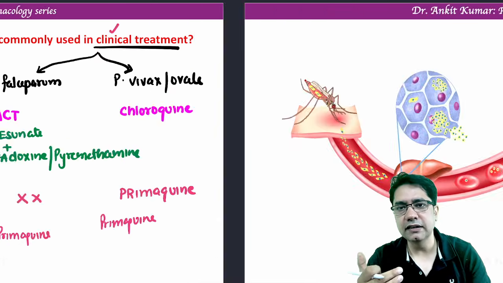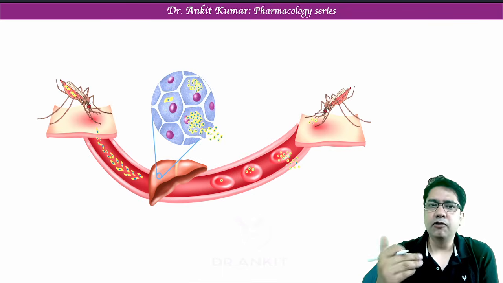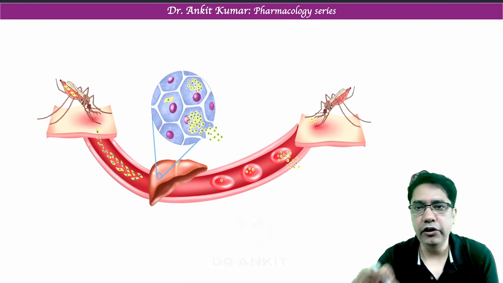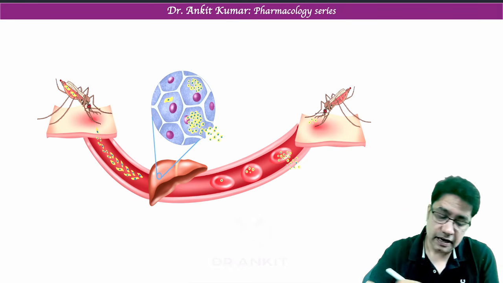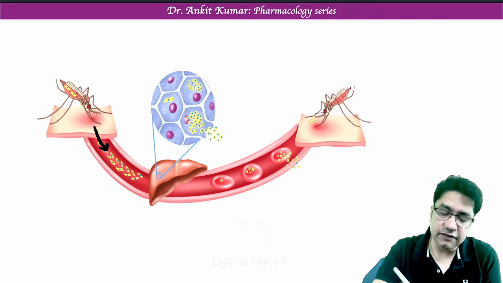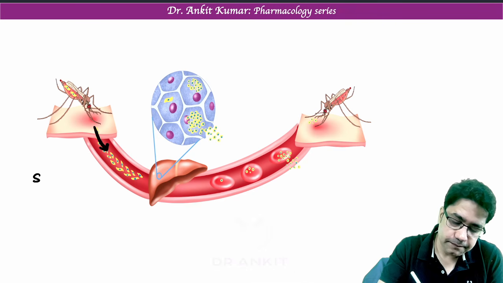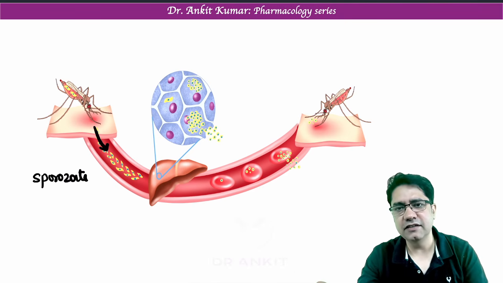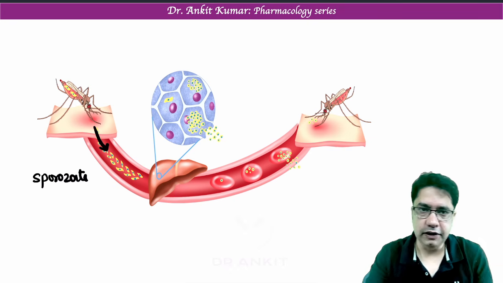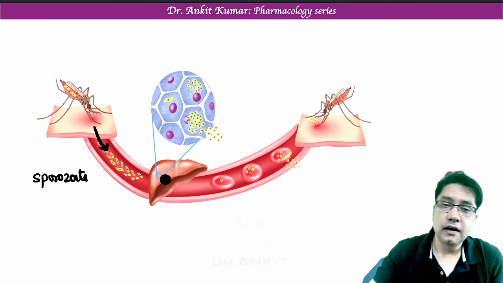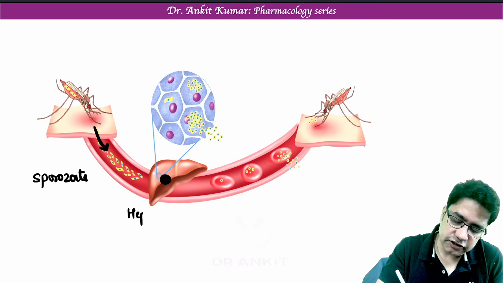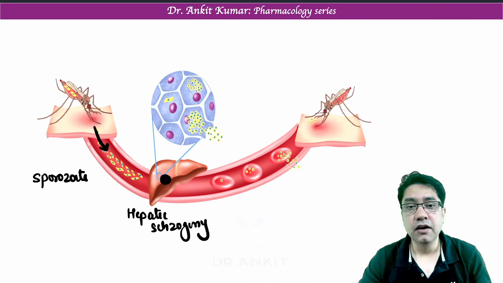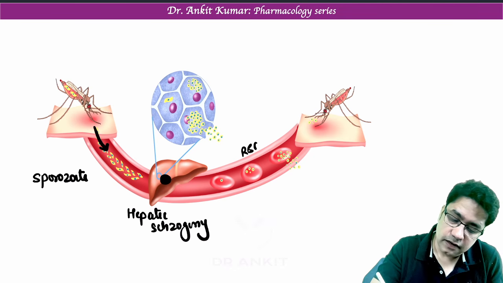So let me make you understand this even better. How does malaria spread? Malaria spreads through the bite of the female Anopheline mosquito. When this mosquito bites, the infective stage to humans is the sporozoite. Remember, we don't have any drug to kill the sporozoite, although we have vaccines which can make antibodies against it. Now, it goes into the liver, and this stage is known as hepatic schizogony. From the liver, it comes into the RBC. We call it erythrocytic schizogony.